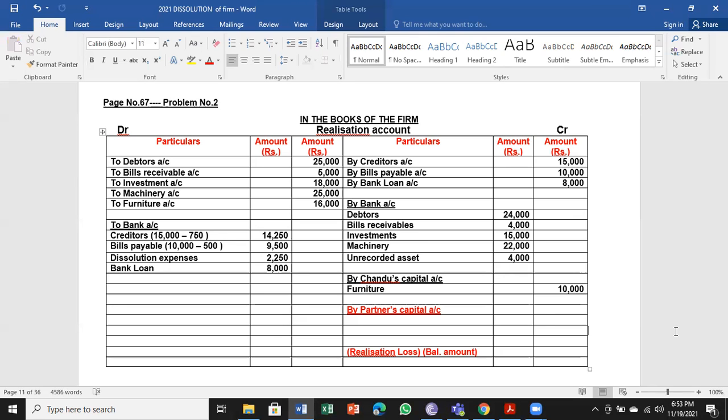They go for balancing. They feel everything they have done is correct, but they have done wrong. Please remember, the most important thing is checking whether all the liabilities are paid, whether all assets are converted into cash or not. This is very, very important for us to check when we are doing the problem, because if the realization account goes wrong, our entire problem will go wrong.